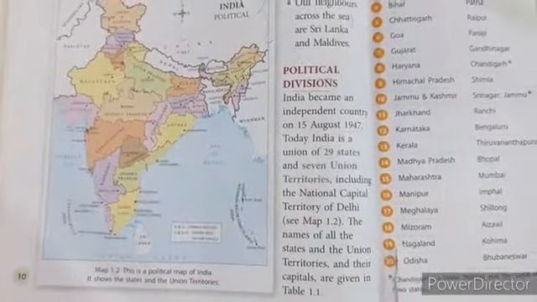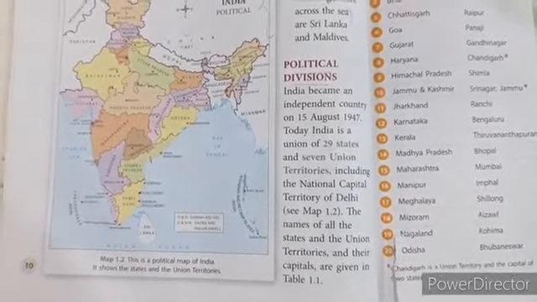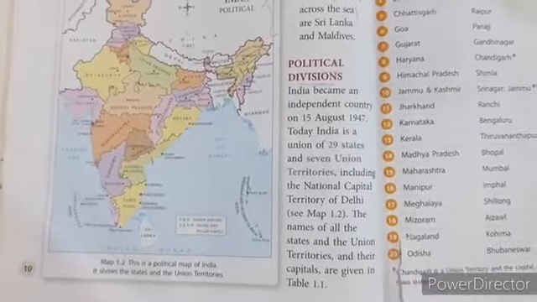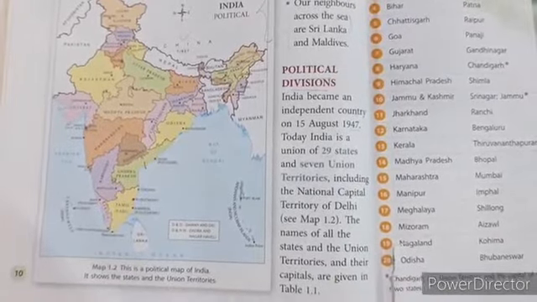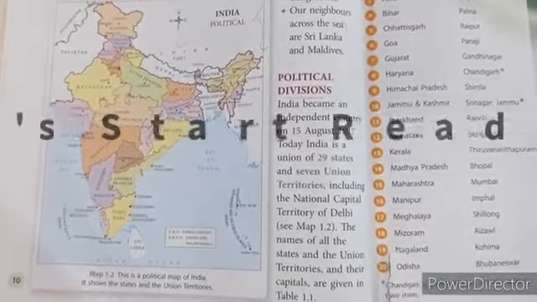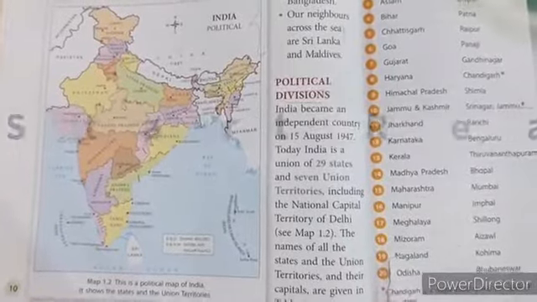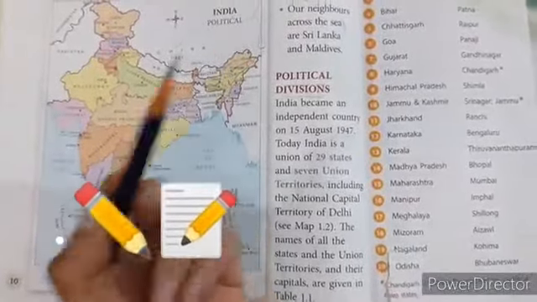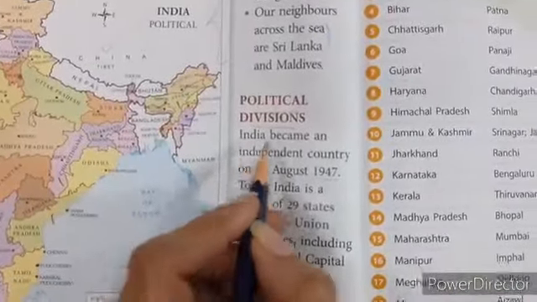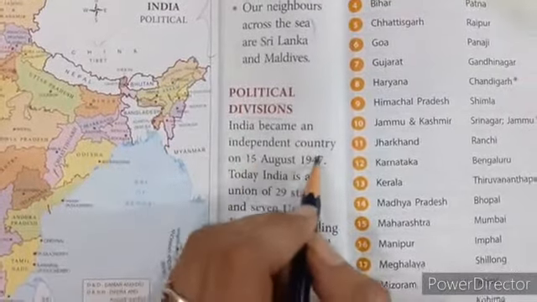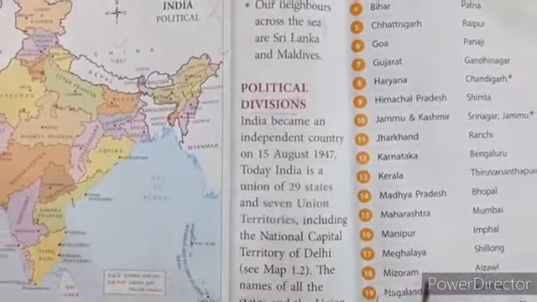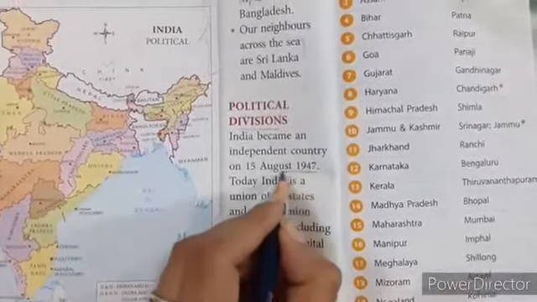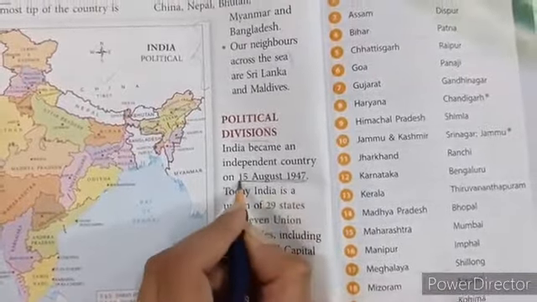Do we know that many Indians died and sacrificed their lives to make India a free and independent country? Children, now let's start the reading. I hope we all are ready with our pencils and erasers. India became an independent country on 15th August 1947. Children, here we will underline the date 15th August 1947.